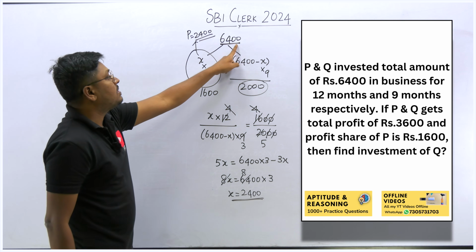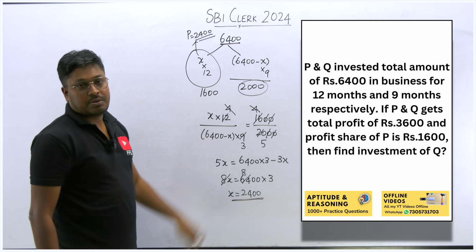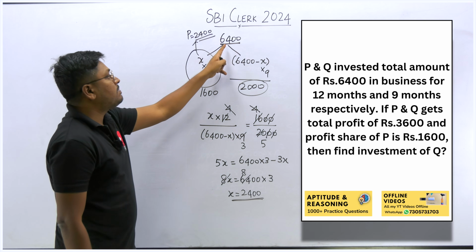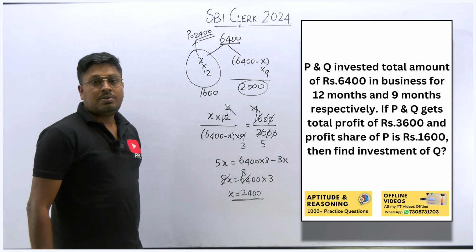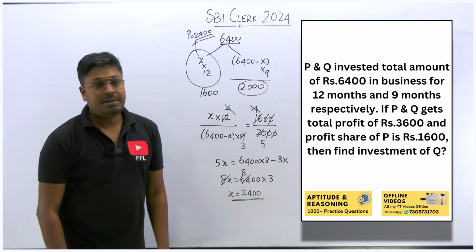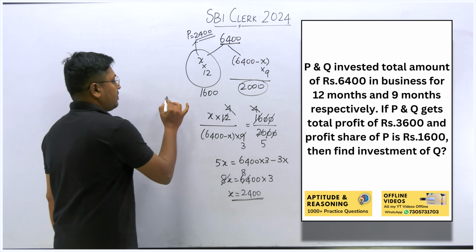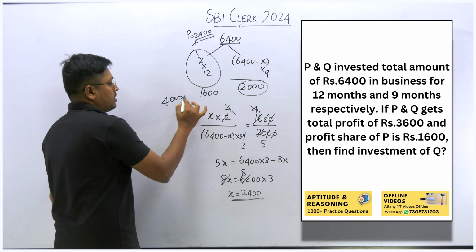And we know the total is 6,400. So remaining 4,000, right? When you subtract, total investment is 6,400, and we know P is investing 2,400. So the remaining 4,000 will be the investment of the person Q. So the answer for this question is 4,000, right?